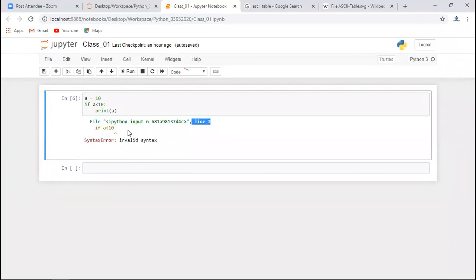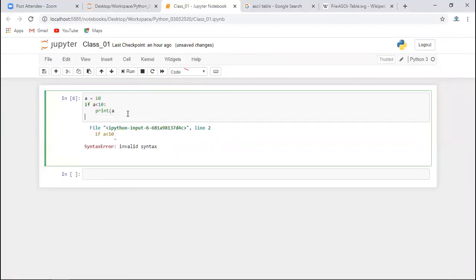Does it always choose the correct line number, or like in C language, sometimes it doesn't show the correct line where there is an error? No, it always shows the correct line. Now, sometimes what happens? Let's say you miss this bracket here, and you have one more line of code here, let's say b is equal to 10.